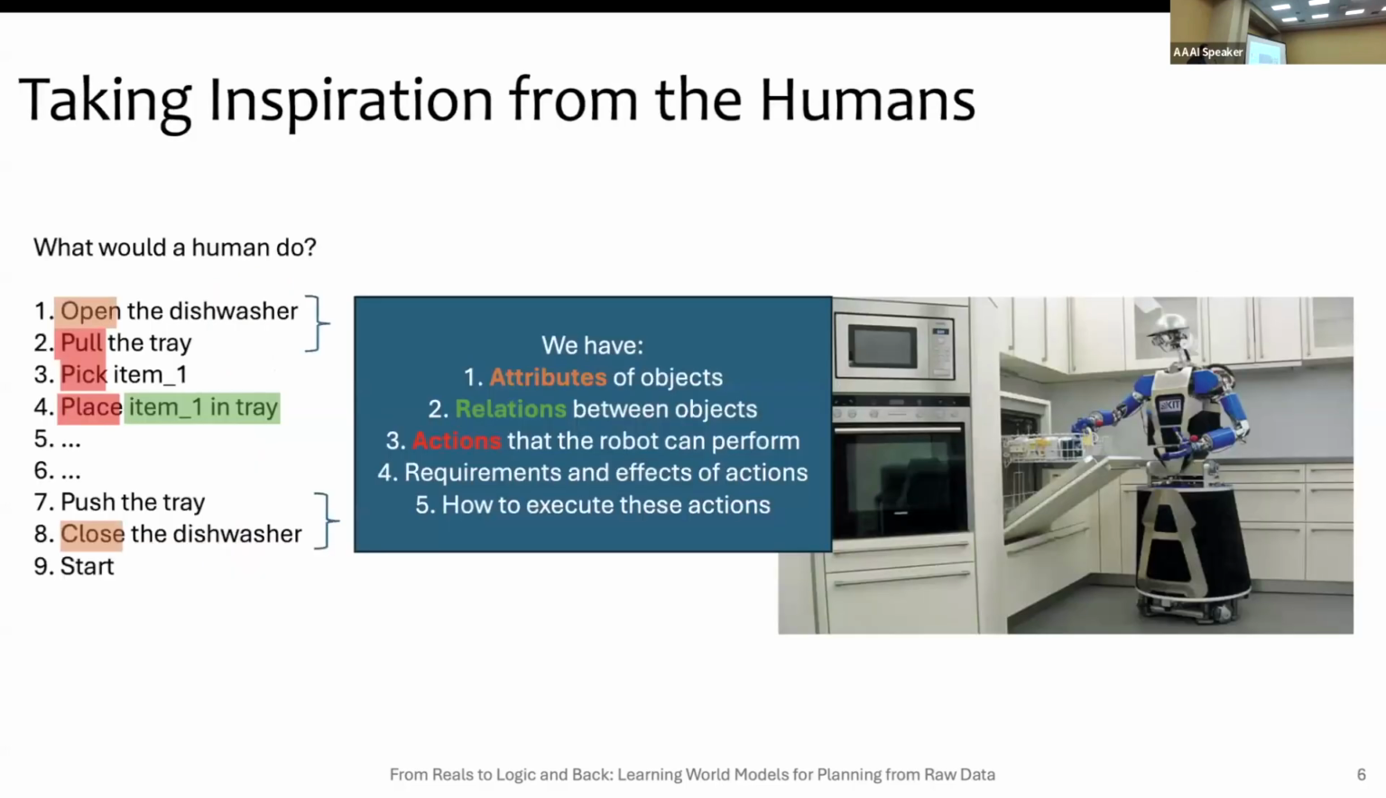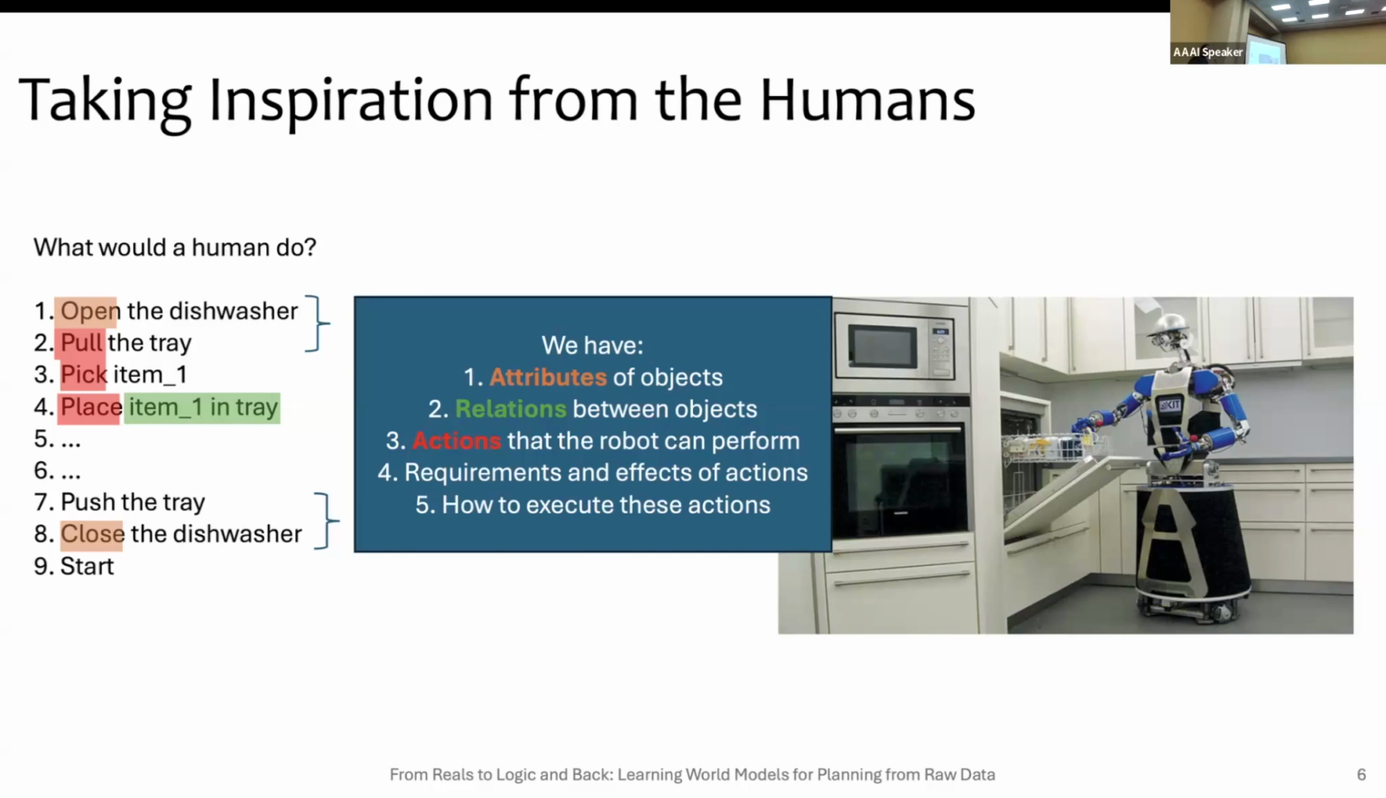Luckily, we as humans show these capabilities, and we are lucky to have ourselves around for inspiration. Humans can do these tasks very nicely. Why? Because we have some things that robots typically don't have. We know attributes about objects, such as whether a dishwasher is closed or not. We know relationships, like whether an object is inside the dishwasher or not. And we know actions: if I want to wash dishes, I have to put objects in the dishwasher.